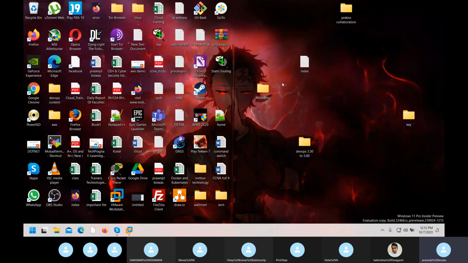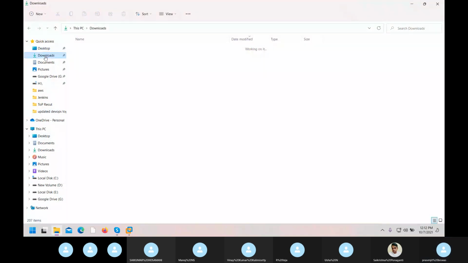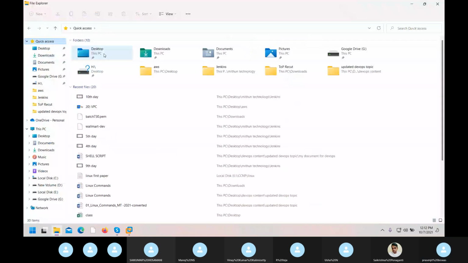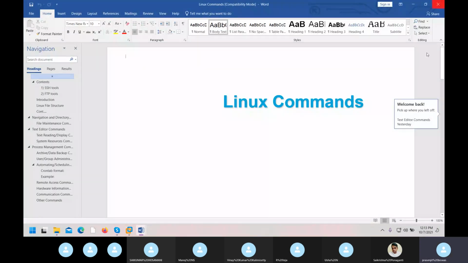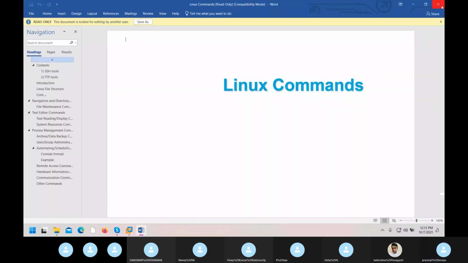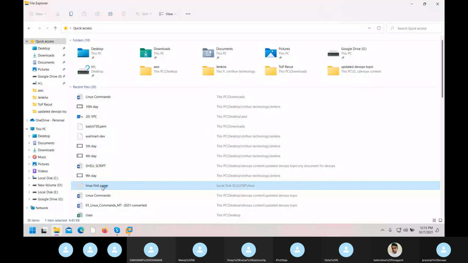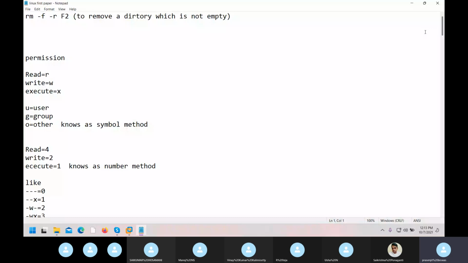Yesterday I shared one document with you people. Hold on a second. Not this, not this. So yesterday I sent you these commands, correct? This is for the first paper requirement. So first I did this. Permissions done. Any questions on permissions? How to give direct permissions I have told, correct?